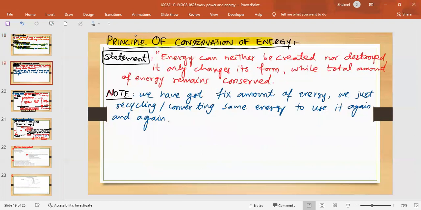Well, let's look at the most important principle of the topic energy, the principle of conservation of energy. Everyone knows the statement: energy can neither be created nor destroyed. It only changes its form, while the total amount of energy always remains conserved. That's what I told you at the start, that after the Big Bang, the universe was created, so we got a fixed amount of energy, and from that day we keep on converting energy between different forms.